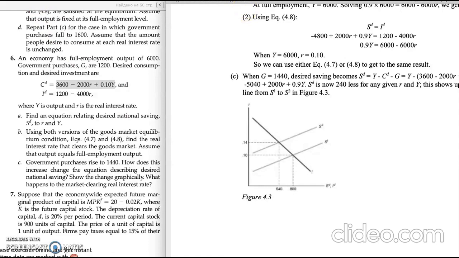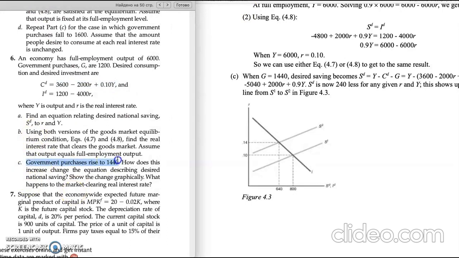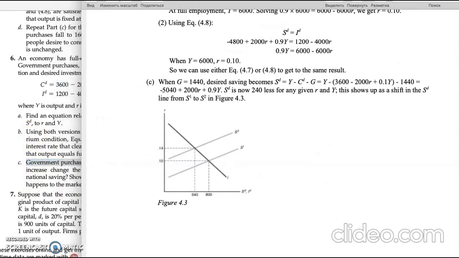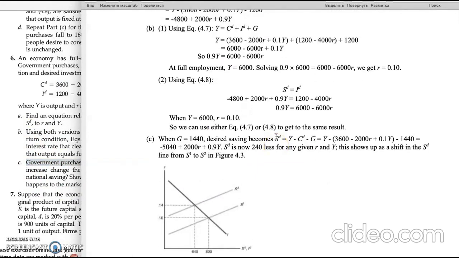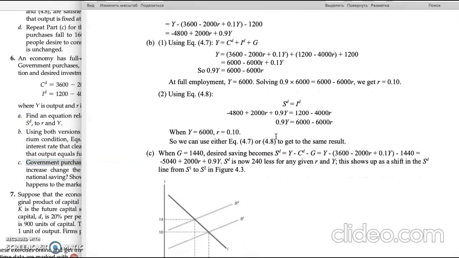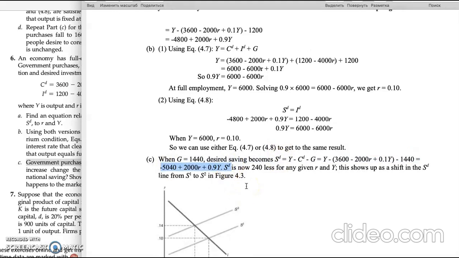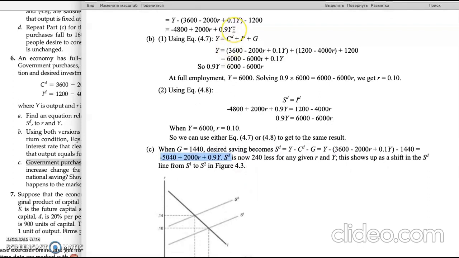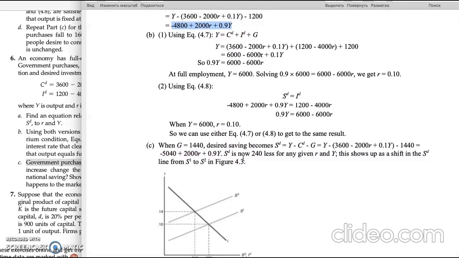Yes, when purchases rise to 1,440, in this case, again, we recalculate the desired saving, and it becomes this equation, and we can just compare with the previous one, which is this one, and we can see that the difference is only 240. The second equation is less by 240.